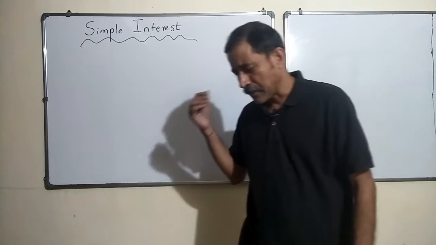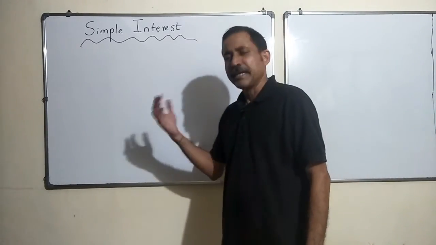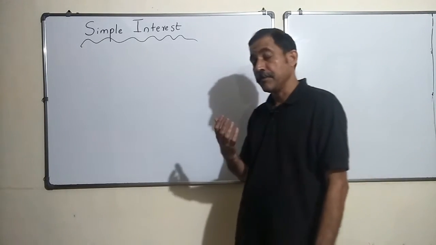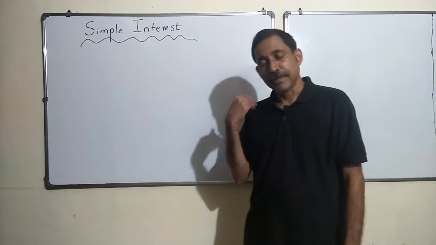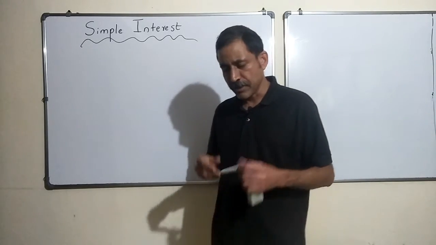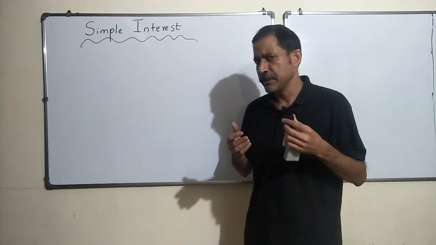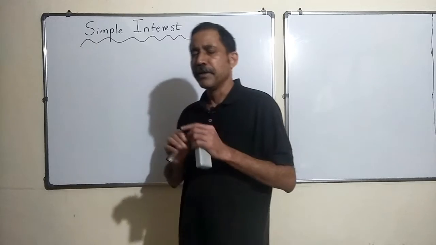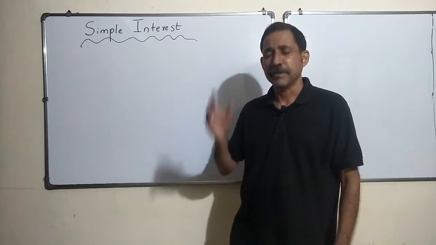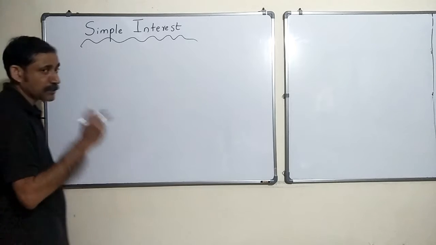There was one friend who works in a bank nearby. He came to me and told me, why don't you invest your profit or your income into our bank? We'll give you interest per year, and that will also increase your income further. So then I asked him, how much interest do you give on the investment that I make? He told me, we'll give you 8% interest on whatever amount you put in the bank. Then I said, okay, let me think about it. Let me start calculating.